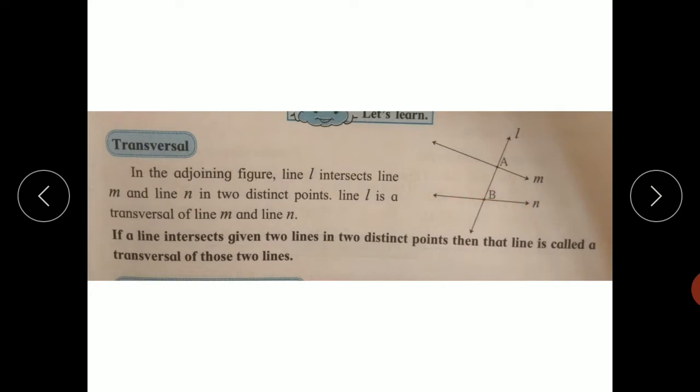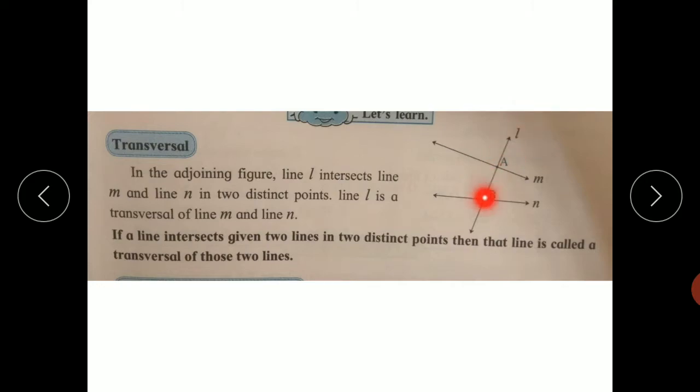And so the definition of a transversal is that if a line intersects two given lines in two distinct points, then that line is called a transversal of those two lines. And so line L is called a transversal of line M and line N.